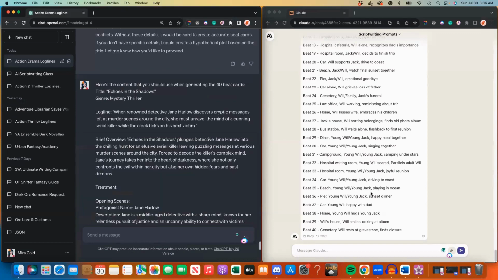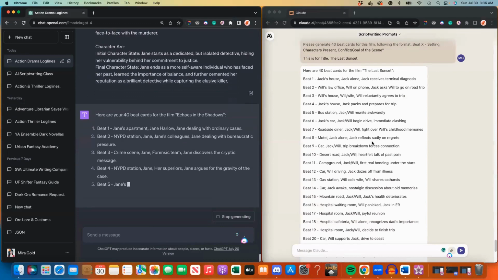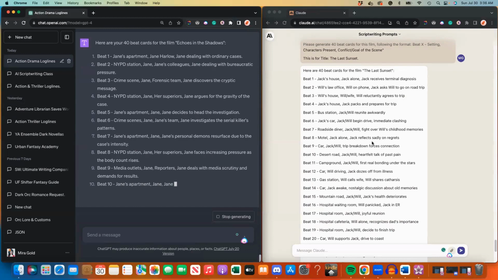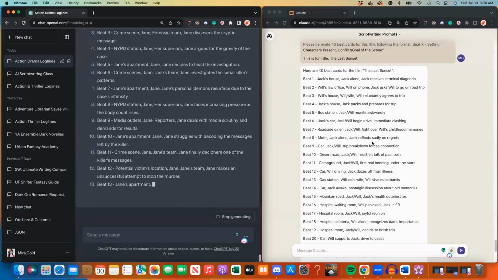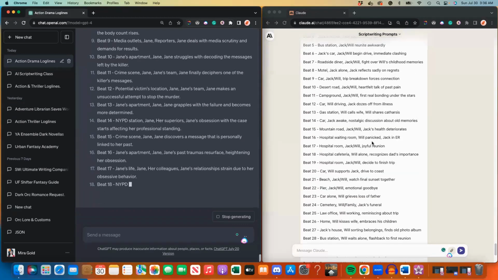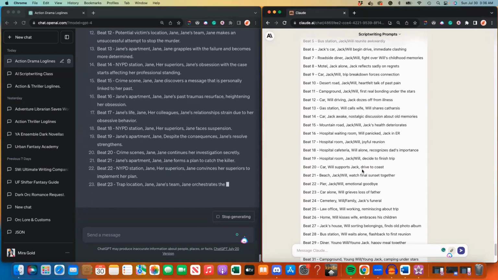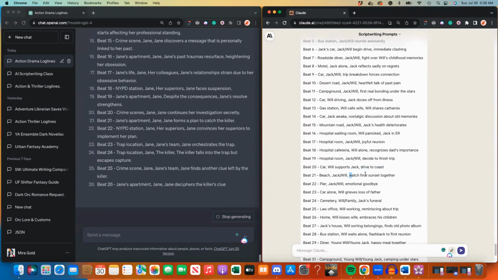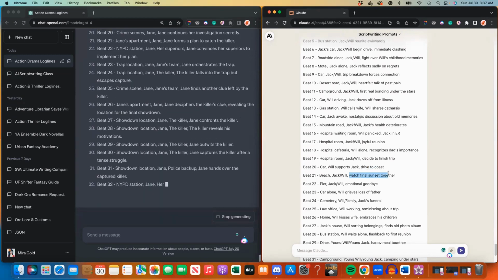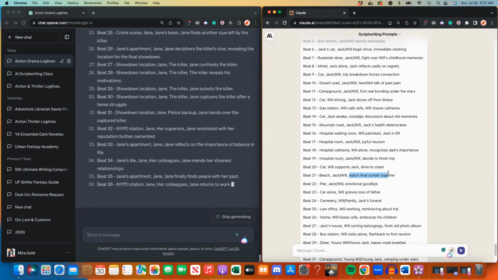and hit enter. Now, as you can see, Claude, because Claude keeps the information a lot longer or has a longer memory for storing it, I have all 40 of my beats. Now, they're extremely lean. Look, decides to finish trip, drive to coast, watch sunset. Now, these are extremely lean. Doesn't mean that they won't work. Well, you know what? Some of those will work very well.